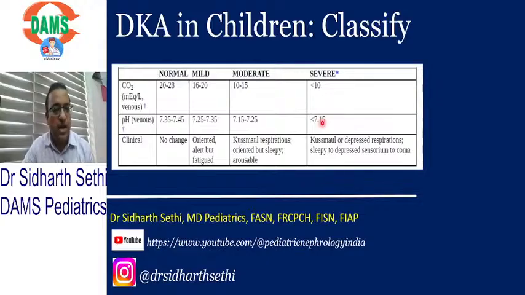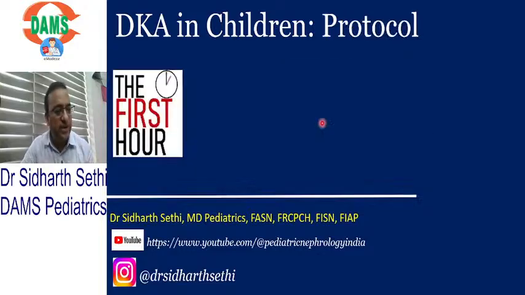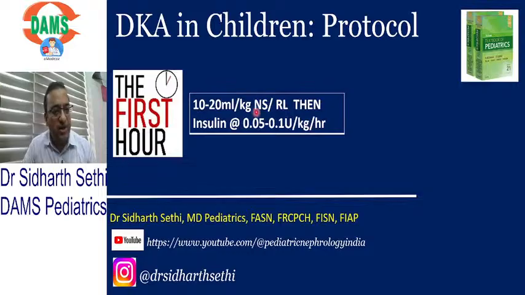Okay, now remember, all diabetic ketoacidosis children are dehydrated. Even if they don't look dehydrated, they are dehydrated. So guys, the protocol is to give a bolus, and I just showed you a child's pH that was less than 7, it was severe DKA. So I'll give him a bolus of 20 ml per kg of normal saline. Then I will start insulin infusion.